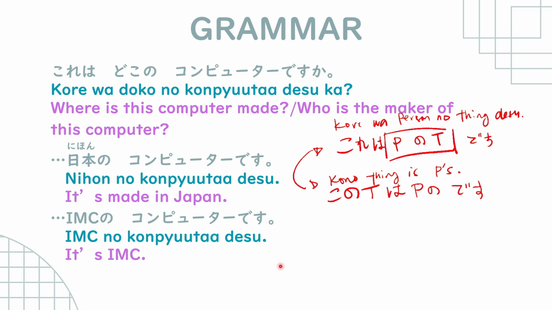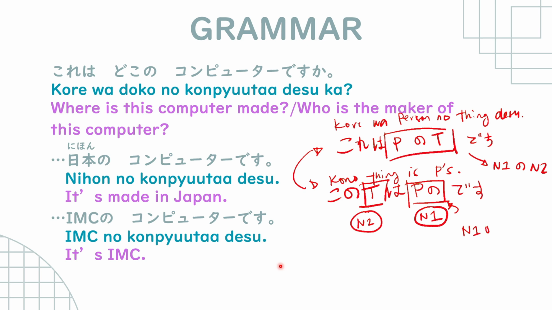So those are the 2 ways of constructing a sentence using no. If you can see here, noun 1, no noun 2 here. This is noun 1, no noun 2. But here, noun 2 is the object that is owned by noun 1. So noun 1 no can stand alone as long as noun 2 is mentioned as part of the subject.